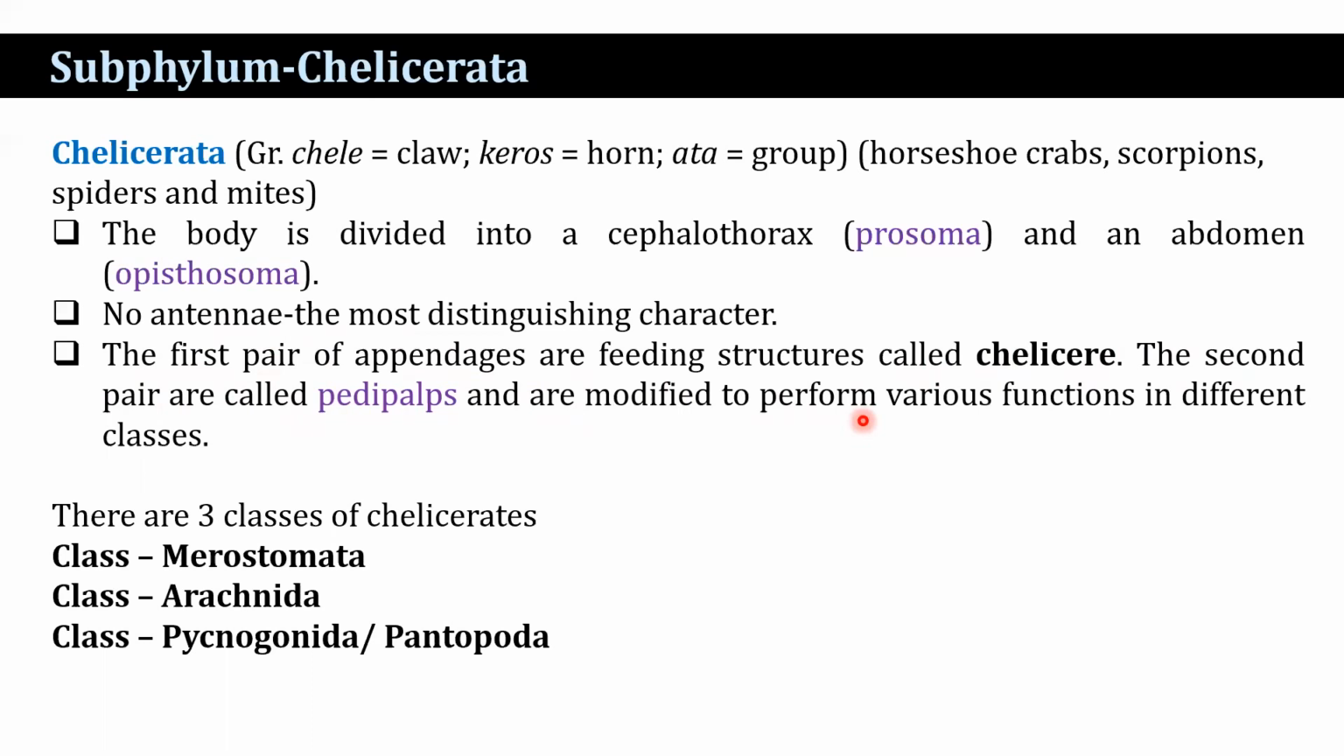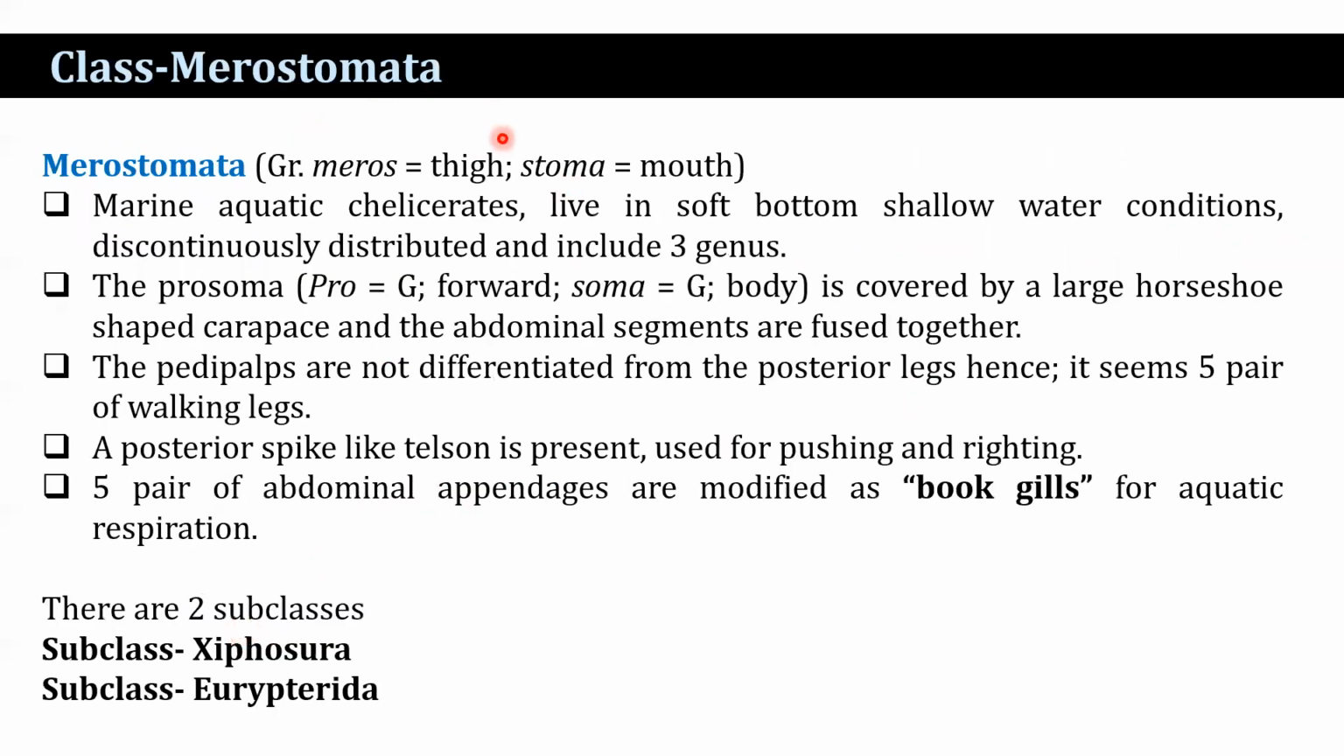Subphylum Chelicerata is divided into 3 classes. What are the classes? Merostomata, Arachnida, and Pantopoda. Class Merostomata. Merostomata: meros means thigh and stoma means mouth. Marine aquatic Chelicerata, they lived in soft bottom shallow water conditions. Discontinuous distribution, and they include 3 genera: Limulus present in North America, Carcinoscorpius present in India, and Tachypleus present in South Asia and in India.